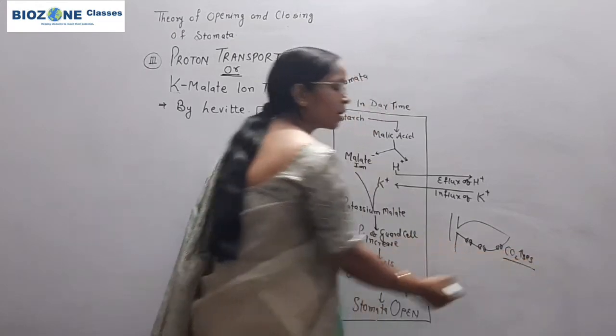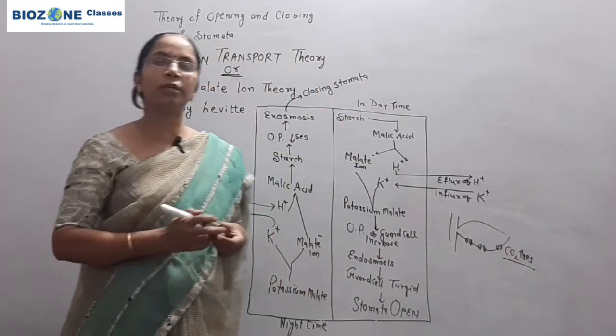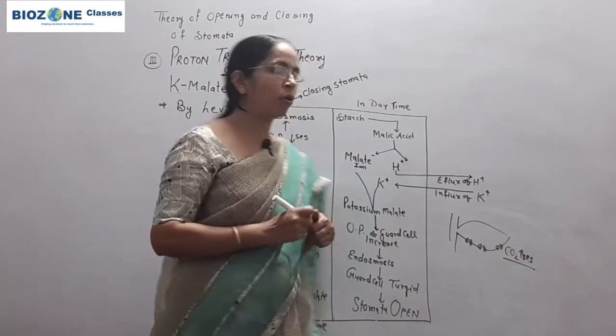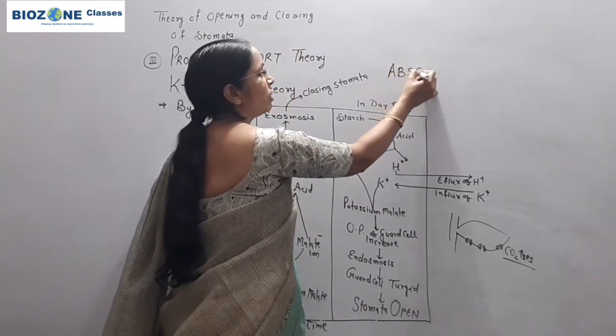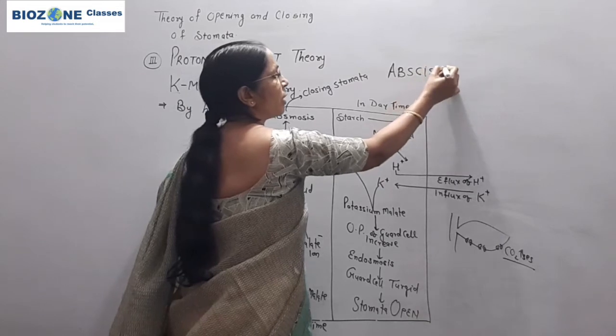This increased carbon dioxide concentration is responsible for the formation of one inhibitor, that is abscisic acid.